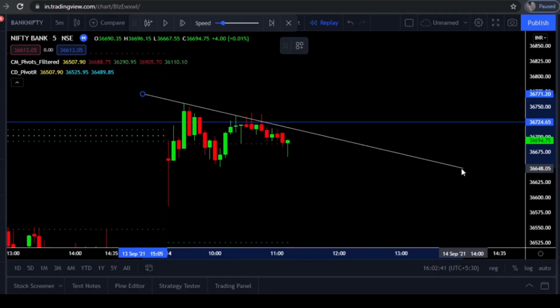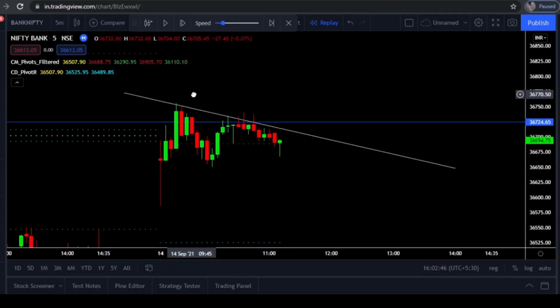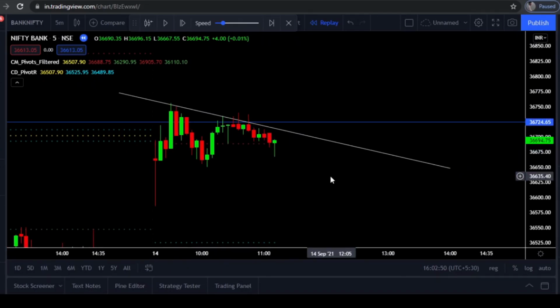It is not compulsory. You can just draw a trend line and see whether the further candles are respecting that trend line or not. If it is not respecting, then you can remove that trend line. So I just drew a trend line and extended it for the day. So let's see what happens next.